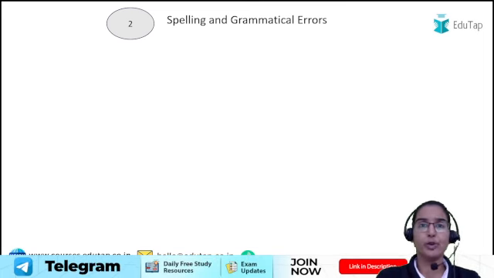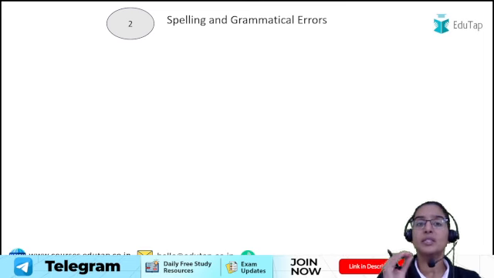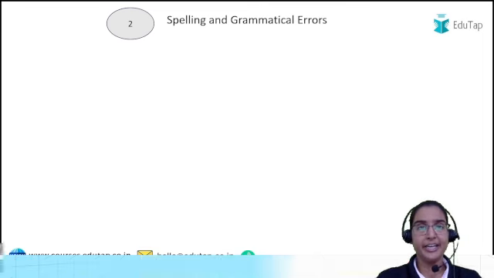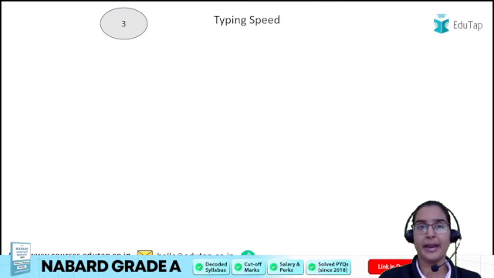You don't have to write any fancy English, but whatever English you are writing, it should be free from spelling or grammatical errors. Otherwise it will give a very bad impression on the evaluator, right? So this is the second thing that you have to keep in mind. The third thing that you have to keep in mind is the typing speed.